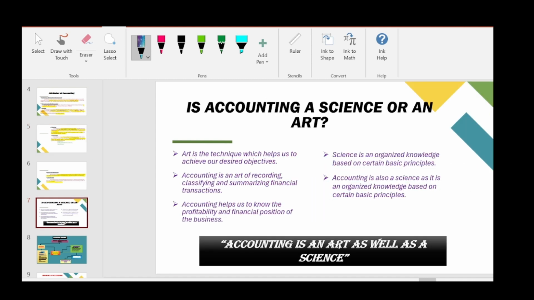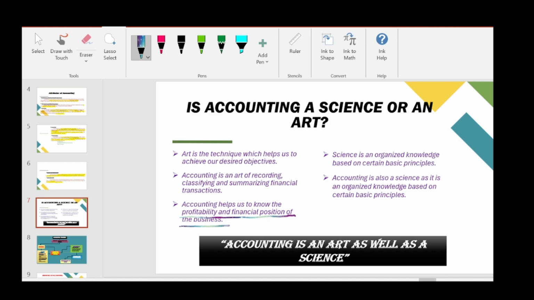So there itself they have given that accounting is the art of recording, classifying and summarizing financial transactions, because for all those things we use some techniques to classify them, to record them and to summarize them. So only they are mentioning the word art. Accounting helps us to know the profitability and financial position of the business. So at last, this is our desired objective.